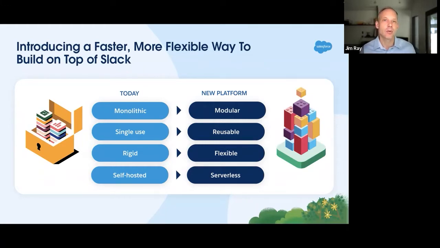And the apps that you create, they end up being really robust, but they're not always as flexible as organizations need. And what we've heard is that organizations want these apps and integrations that they bring into Slack to be really adaptive. And so with the next generation platform that we're introducing today, we've got a new way to build and increase the modularity of your apps and make them much more composable. So you'll be able to build smaller, reusable components that can be composed inside of a workflow, and then you can update those individual components over time.